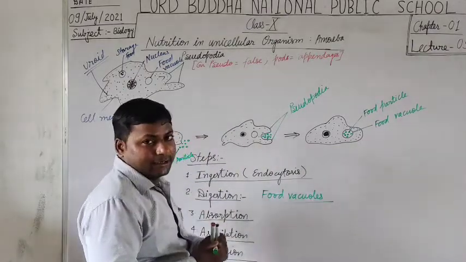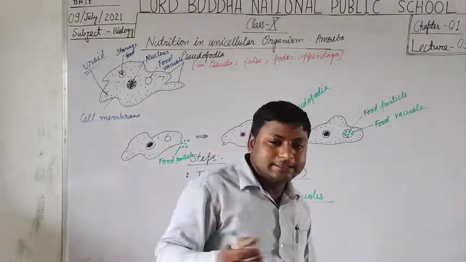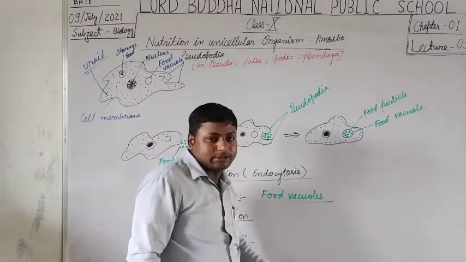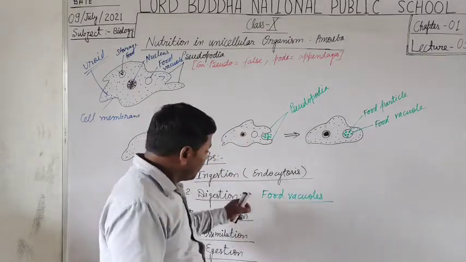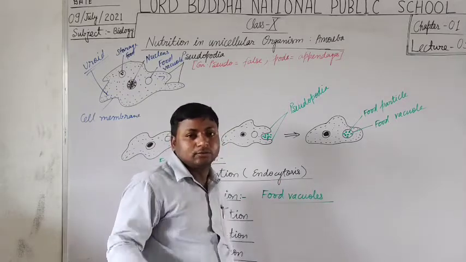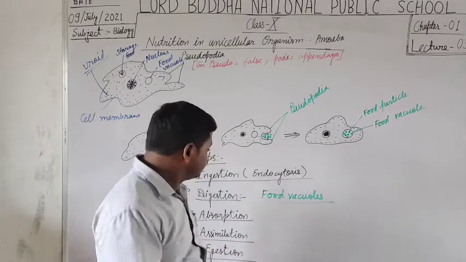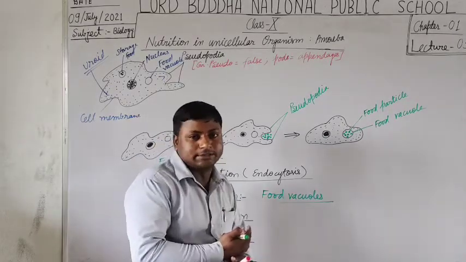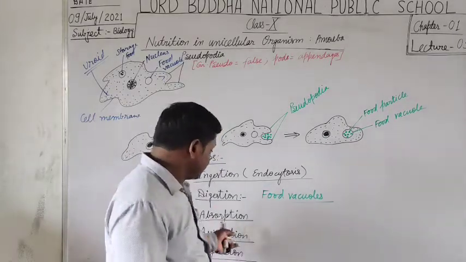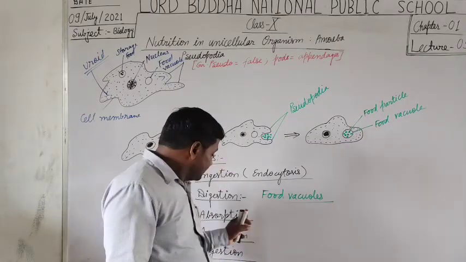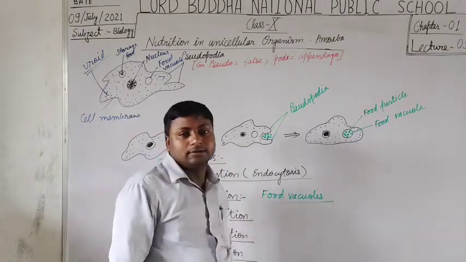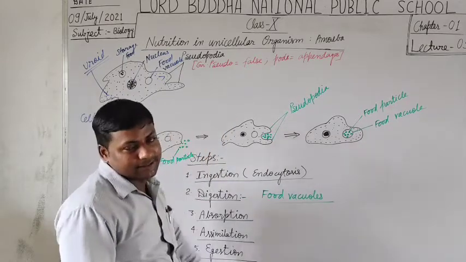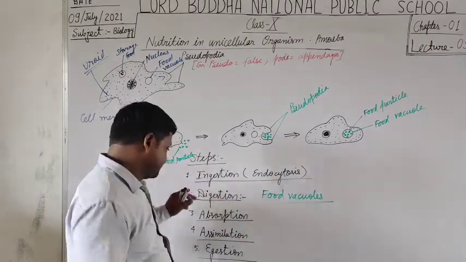Food vacuoles contain many digestive enzymes that digest the food substances from complex to the simple form. Thus, these simple food substances further, after absorption, go on to the respiratory process where the oxidation of food takes place.